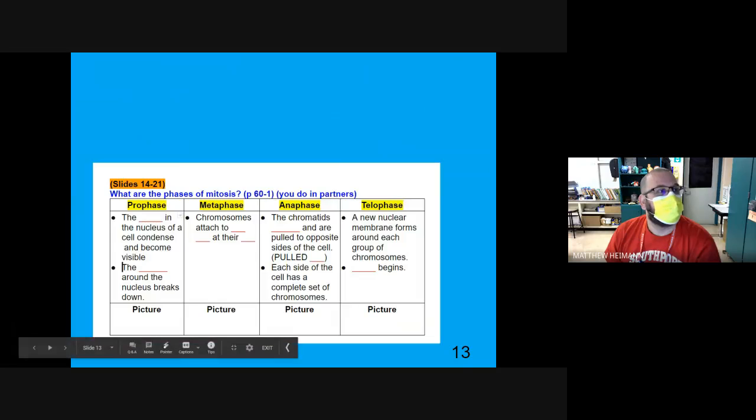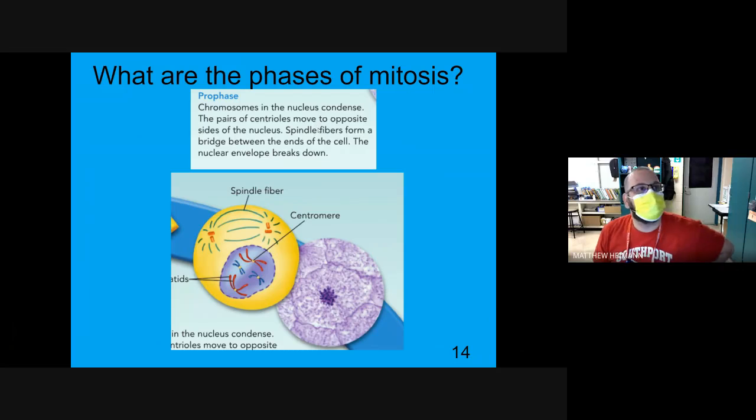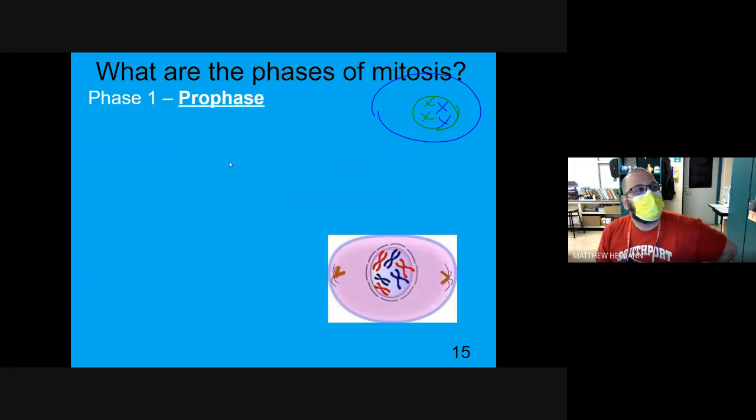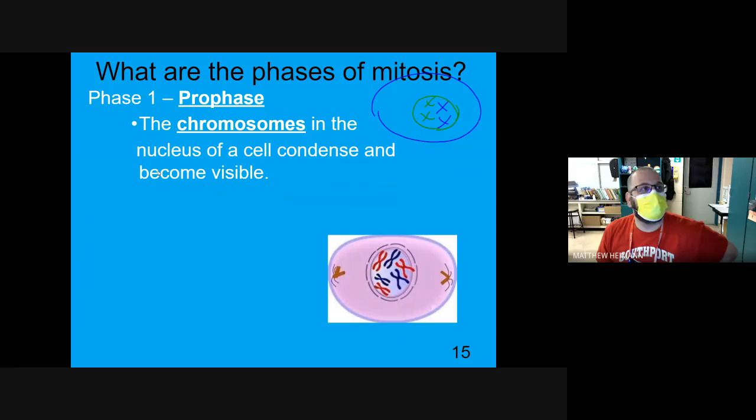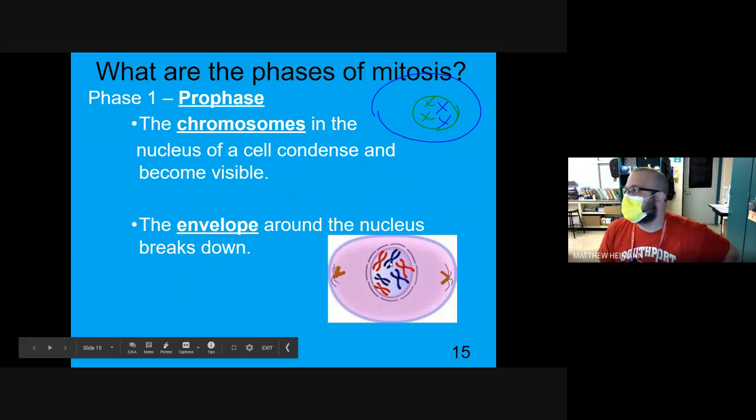All right, so prophase. Chromosomes in the nucleus condense. The pairs of centrioles move to opposite sides of the nucleus. Spindle fibers form a bridge between the ends of the cell. The nuclear envelope breaks down. So phase 1, prophase, the chromosomes in the nucleus of the cell condense and become visible. The envelope around the nucleus breaks down. The envelope is like the wrapper, it envelops it.